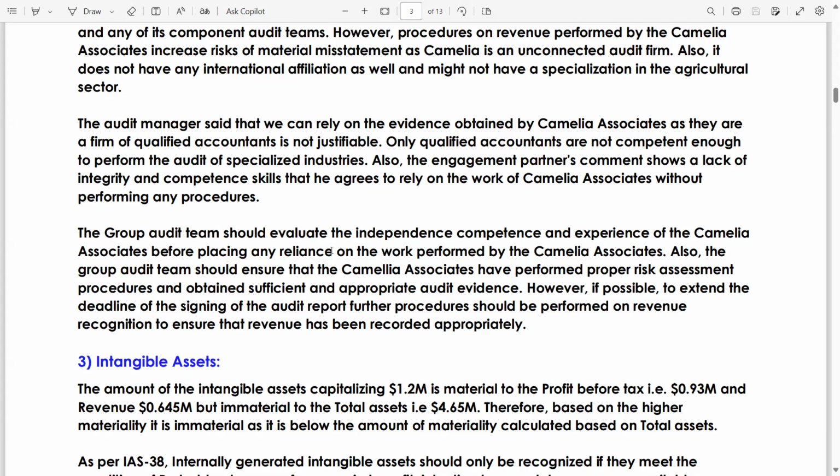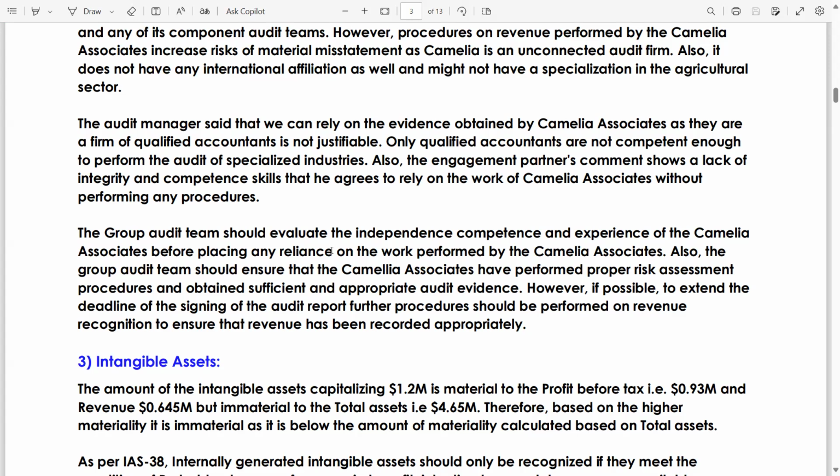The group audit team should evaluate the independence, competence, and experience of Camellia Associates before placing any reliance on the work performed by Camellia Associates. Also, the group audit team should ensure that Camellia Associates have performed proper risk assessment at the planning stage of procedures and obtained sufficient appropriate audit evidence.